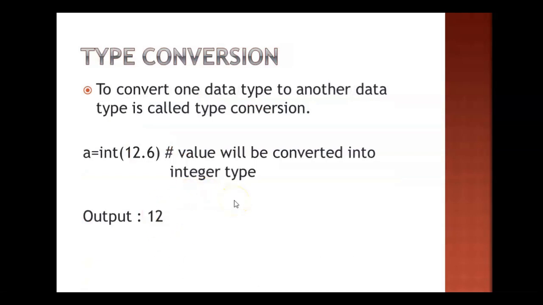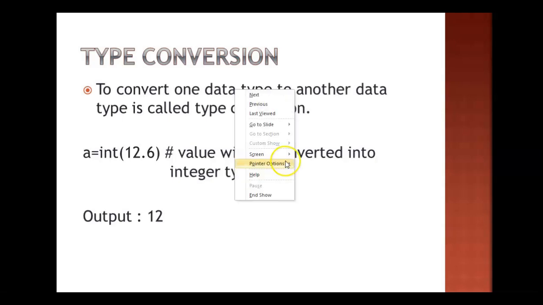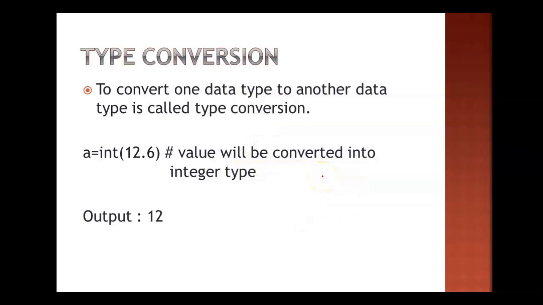Then next topic is type conversion. If the number is given in one type, you can convert it into another type as per the requirement of the question. Sometimes you have to work only with integer numbers, and you can't work with a floating point number. In that case, you can convert it into another data type, and that is called type conversion. To convert the value of a variable from one data type to another data type is called type conversion.